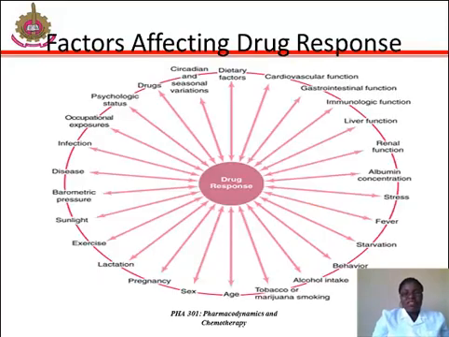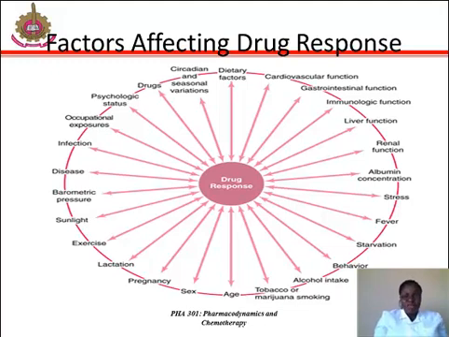What are the factors that affect drug response? There are many factors, starting from dietary factors, cardiovascular function, GIT function, immunologic function, liver function, renal function, albumin concentration, stress, fever, starvation, behavior, alcohol intake, tobacco or marijuana smoking, age, sex, whether male or female, pregnancy, lactation, exercise, sunlight, barometric pressures, diseases, infections, occupational exposures, and so on.